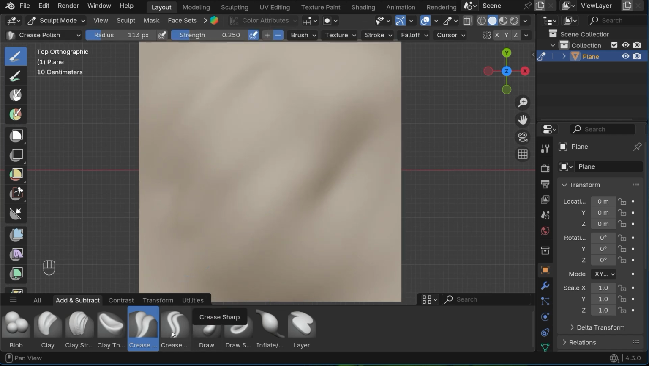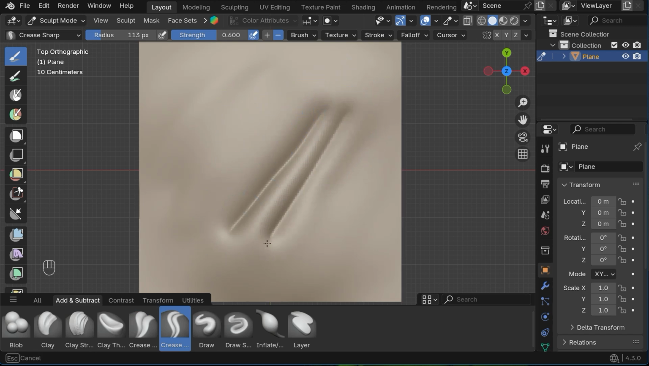A similar brush is the crease sharp brush, which creates sharper grooves than the crease polish brush.